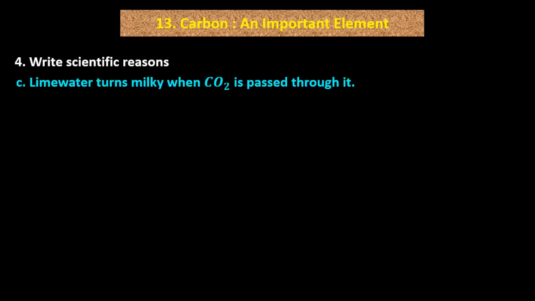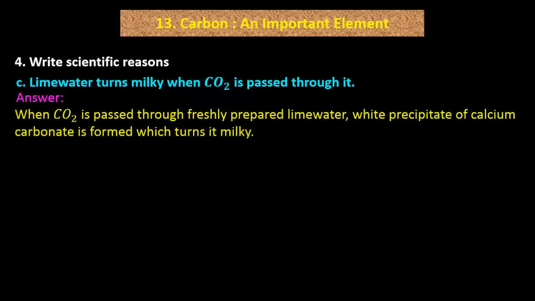C. Lime water turns milky when CO2 is passed through it. Answer. When CO2 is passed through freshly prepared lime water, white precipitate of calcium carbonate is formed, which turns it milky.